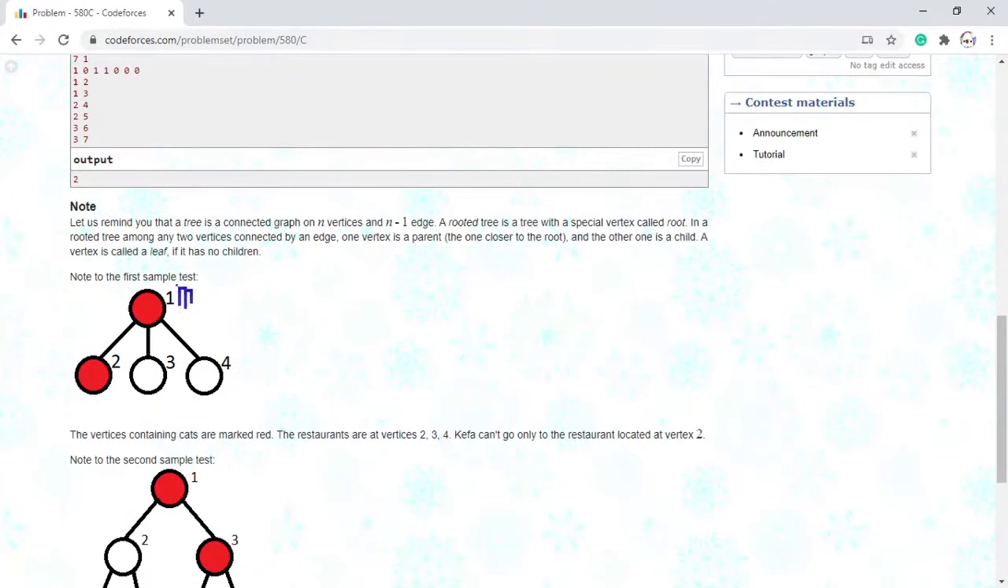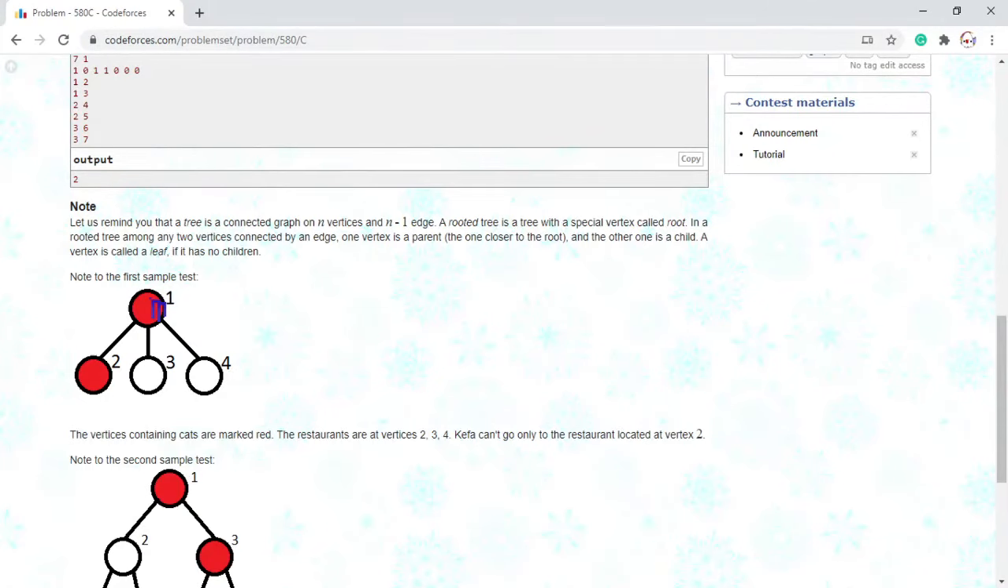So let's take a look at this first example. Let's remind you that a tree is a connected graph on n vertices and n minus 1 edges. A rooted tree is a tree with a special vertex called a root. In a rooted tree, among any two vertices connected by an edge, one vertex is a parent, the one closer to the root, and the other one is a child. A vertex is called a leaf if it has no children. So in this first example, there are nodes 1, 2, 3, and 4, and nodes 2, 3, and 4 are leaves because they have no children.